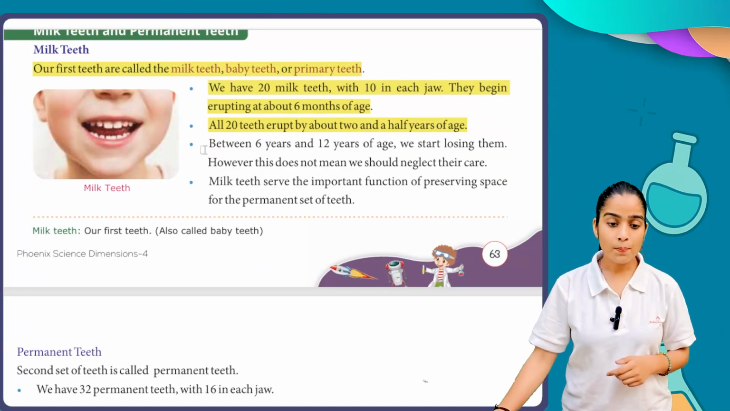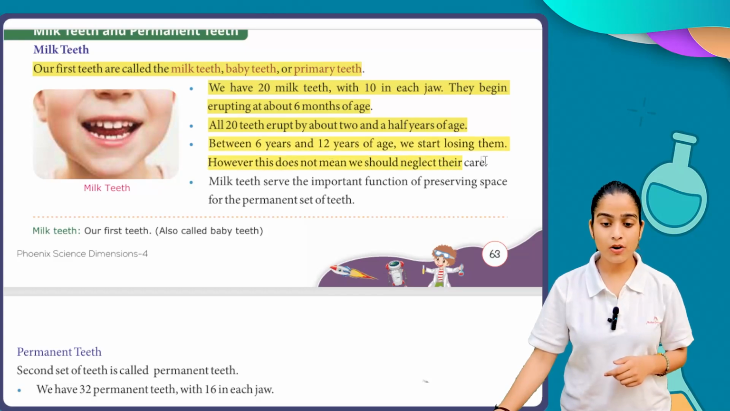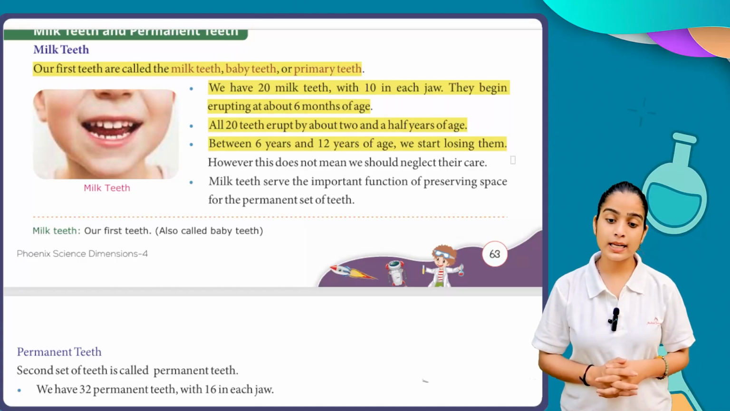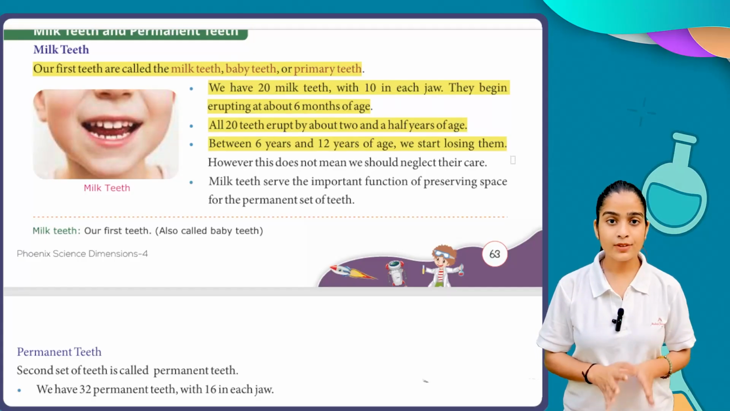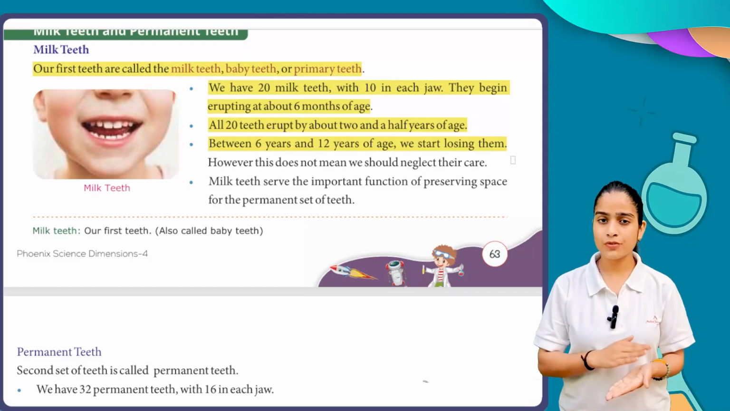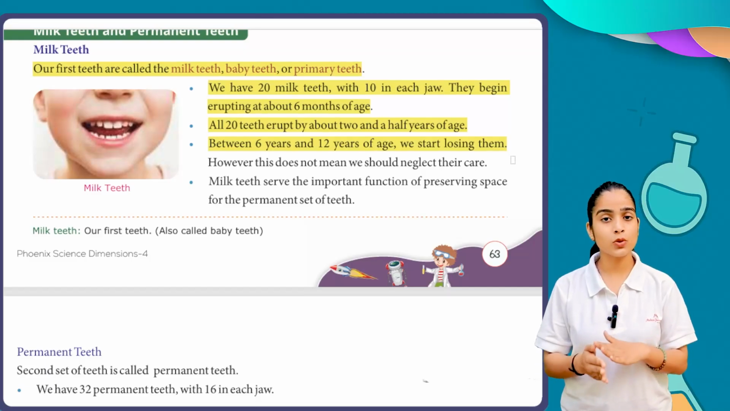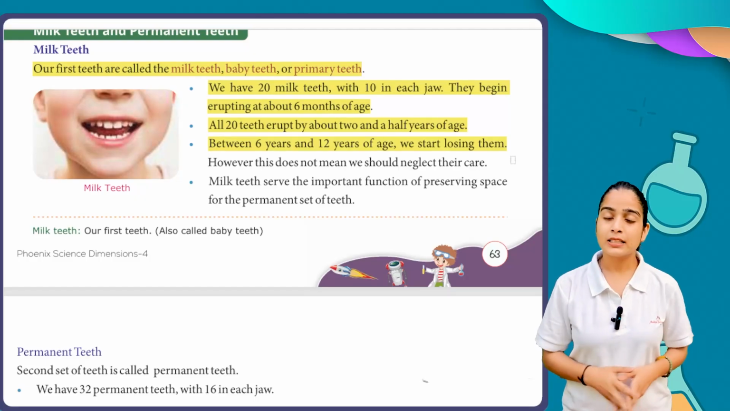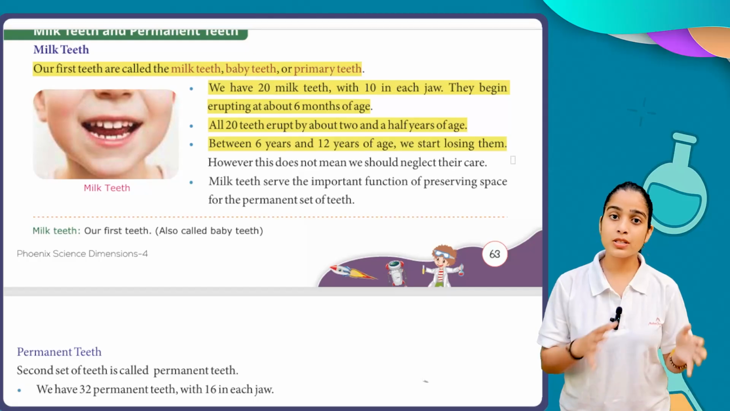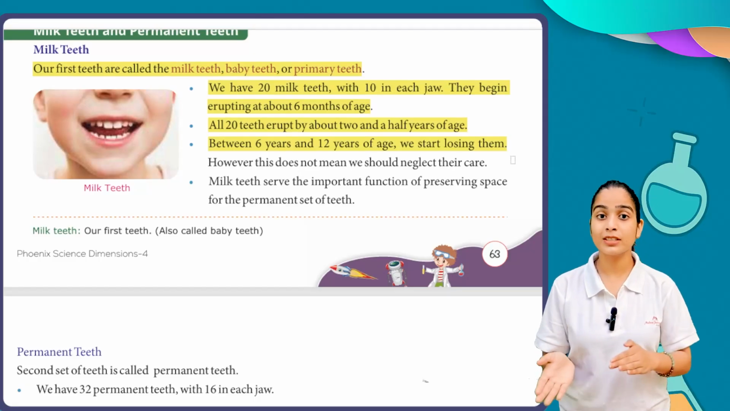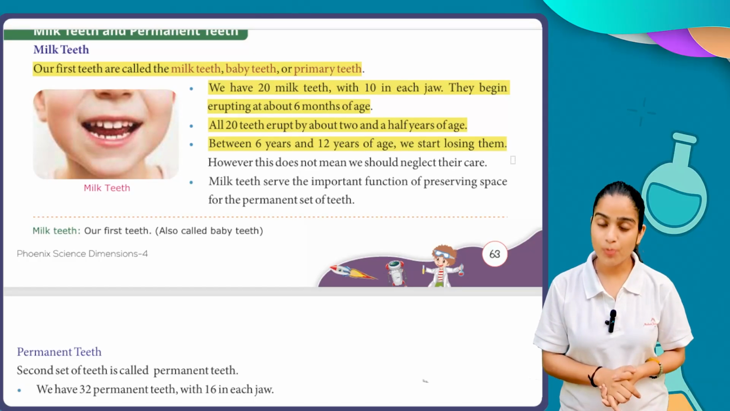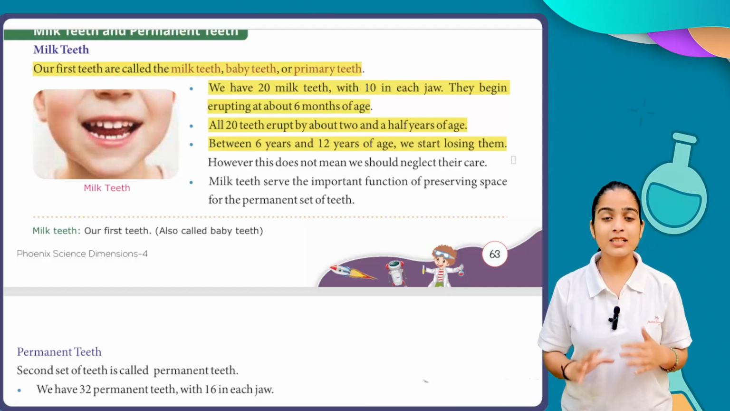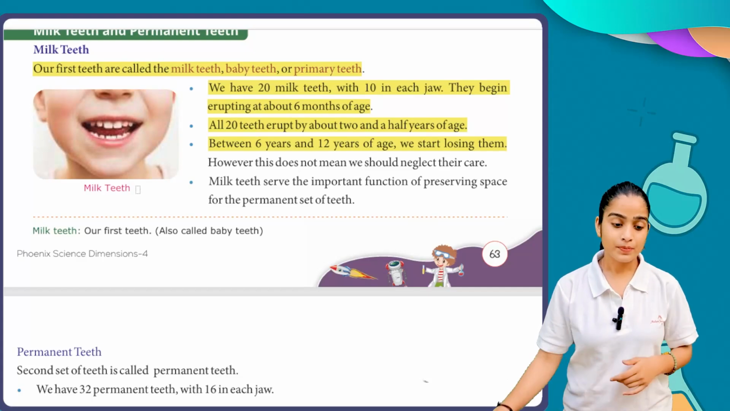Now, between 6 years and 12 years of age, we start losing them. However, this does not mean we should neglect their care. Between the age of 6 and 12, you also start losing your milk teeth. But these are not that important for you, because the teeth which come after the milk teeth play an important role in our eating process. The milk teeth are also important, but not as needed since we have the permanent teeth.